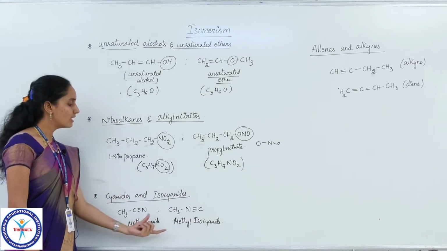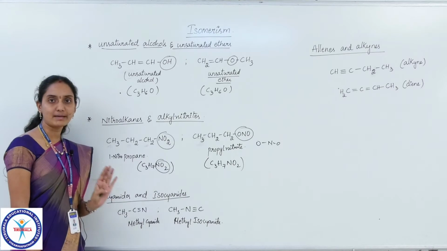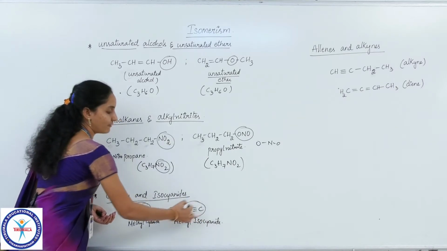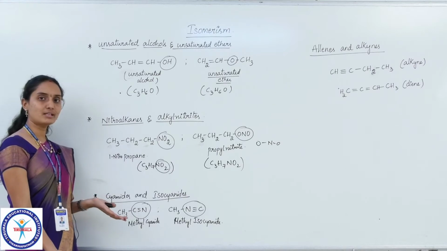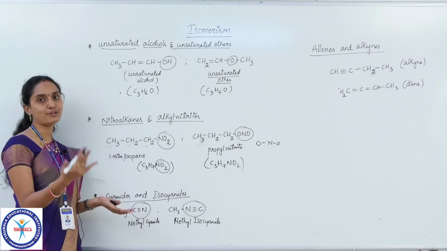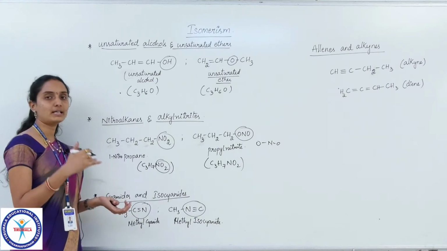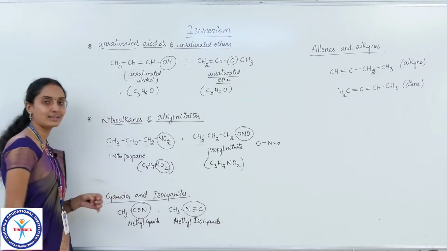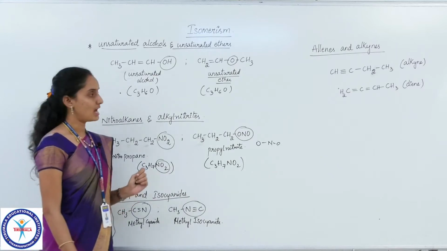Sure that these 2 compounds will not have the same chemical properties, because the functional group linkage is different here. So difference in linkage of the functional group varies the functional group, and automatically that will vary the chemical properties of the compound. So these 2 can be categorized as the functional group isomers.